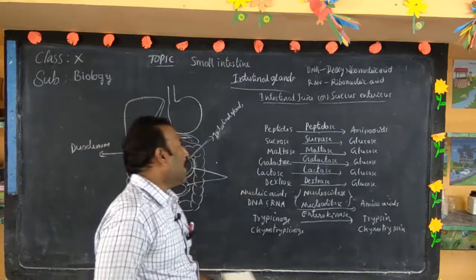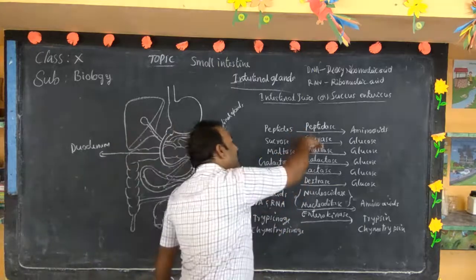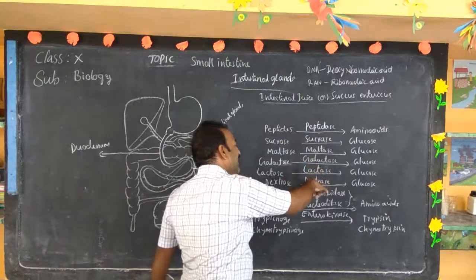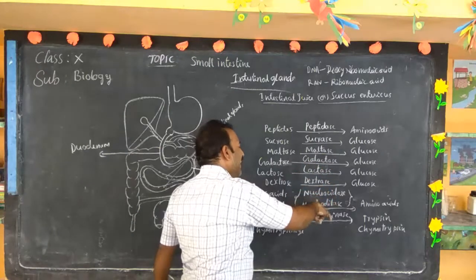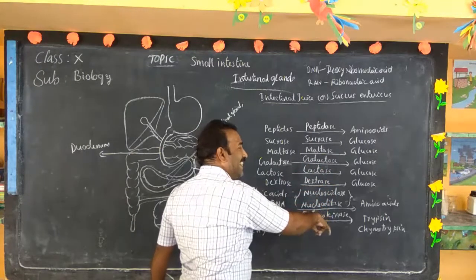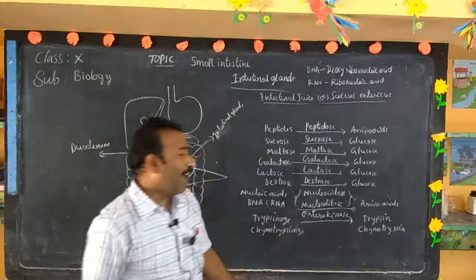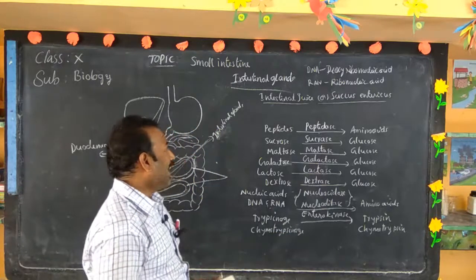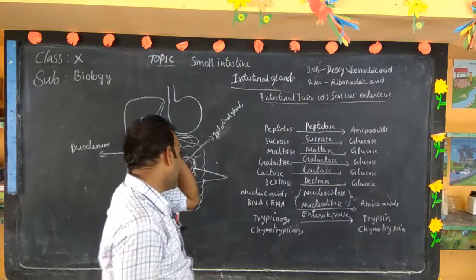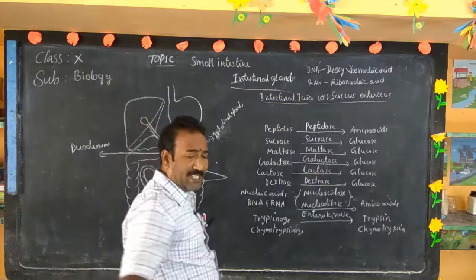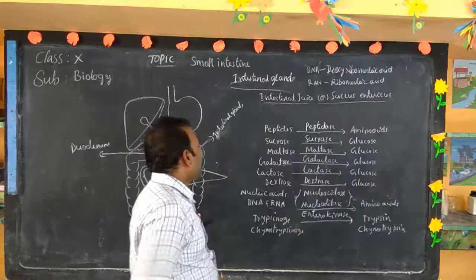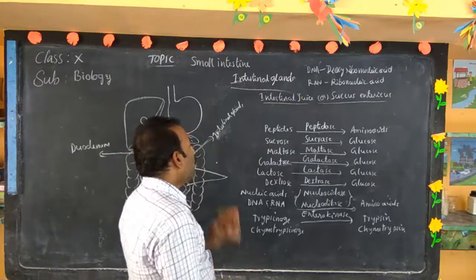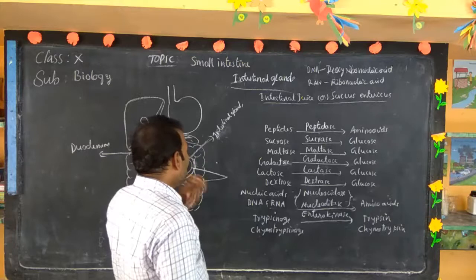Peptidase, sucrase, maltase, galactase, lactase, dextrase, nucleosidase, nucleotidase, enterokinase. All these are the enzymes present in the intestinal juice or succus entericus, in which the peptidase enzyme digests peptides to amino acids.